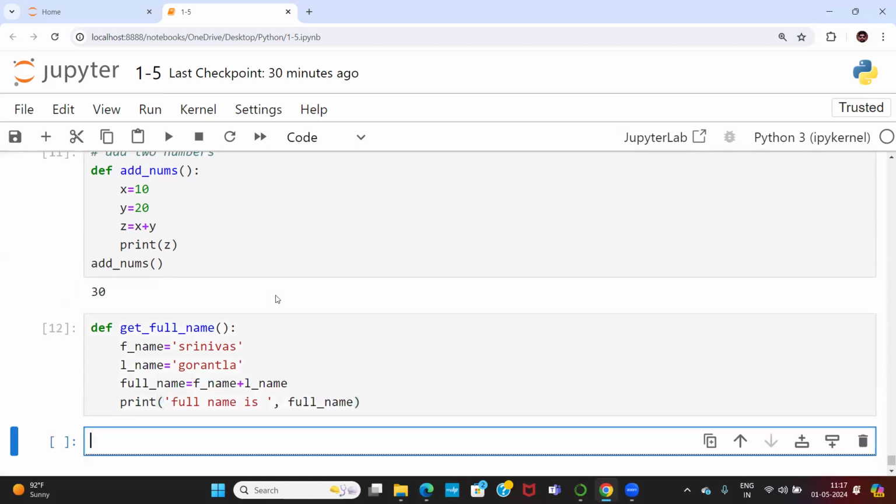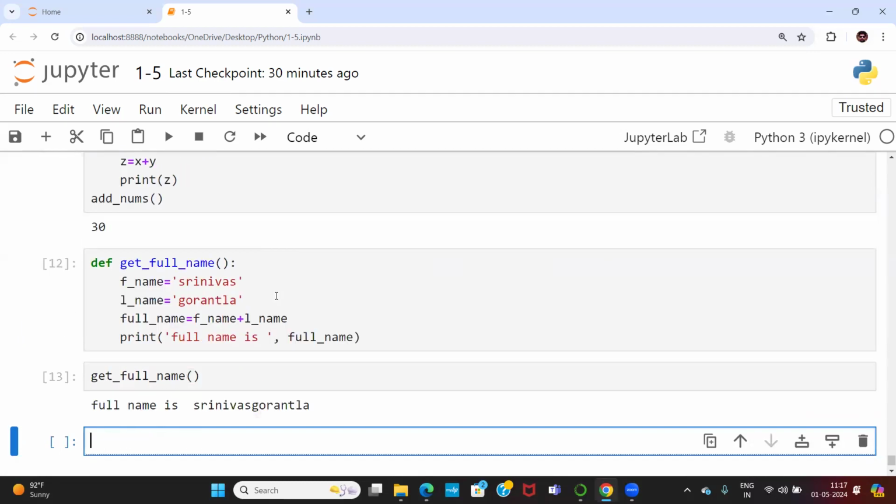That's it. So the function is created, but I want to call the function. Without calling the function, you cannot see any output. get_full_name, I need to call the function. When I call the function, full name is Srinivas Gorantla. So this is the way of writing a sample function. Understand, Aisha?